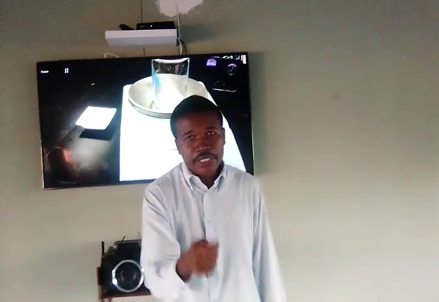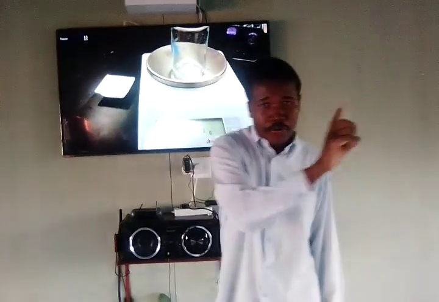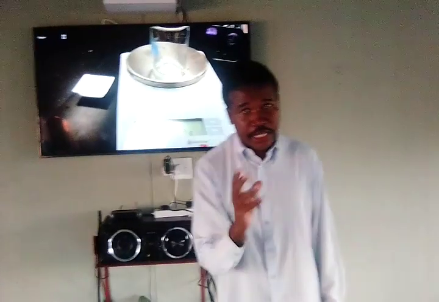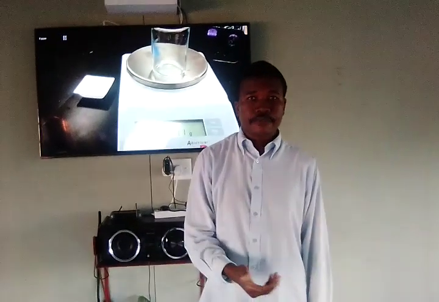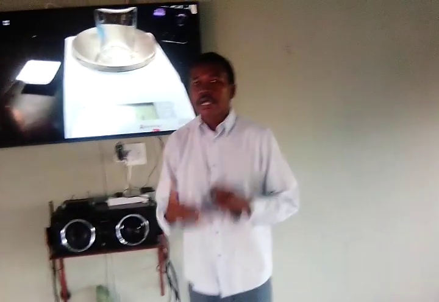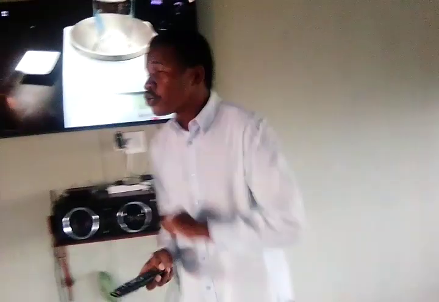So we need the apparatus. We need the aim, which I already brought for you. You need the method that is followed. You also need to record the observations that you make, and then the conclusions, to say, what do we conclude from this particular practical setup? Now let us look at this experiment.